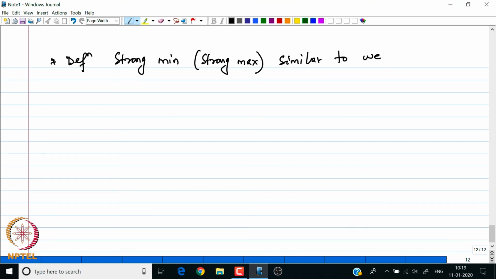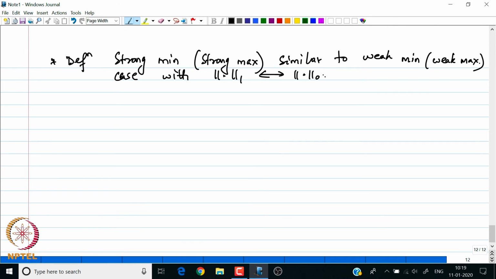I can define my concept of strong minima or even strong maxima, similar to the weak minima or the weak maxima case, with my 1 norm replaced by the 0 norm.